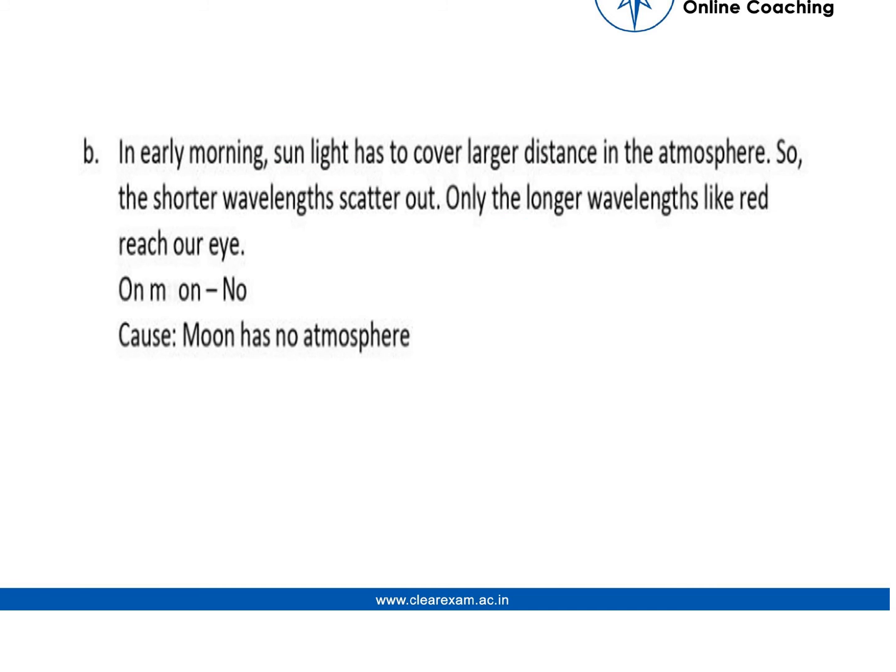Let us move to the B part. The B part said, why does the sun appear reddish early in the morning? And will it be observed by the astronaut on the moon? So in early morning, sunlight has to cover a larger distance. This is the starting of the answer, which is important. Sunlight has to cover a large distance in the atmosphere, so the shorter wavelengths scatter out. Only the longer wavelengths like red reach our eye. So this is the main reason.